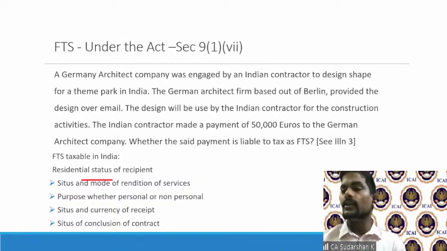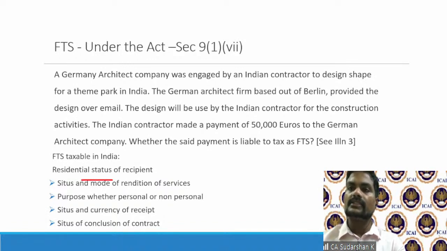But very interestingly, in 2007, the Supreme Court of India, in the very landmark case of Ishikawajima-Harima, said, wait. If you want to tax it as fees for technical services for a non-resident, twin conditions have to be satisfied.